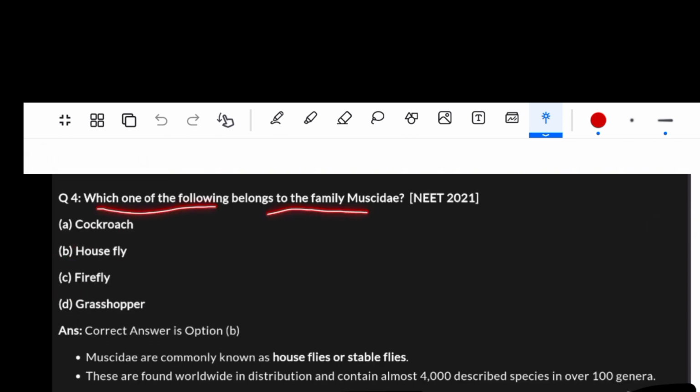Which one of the following belongs to the family Muscidae? Muscidae are commonly known as houseflies or stable flies. Option B, housefly, is the right answer.